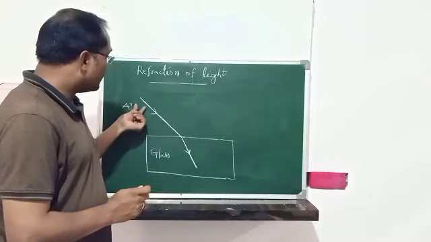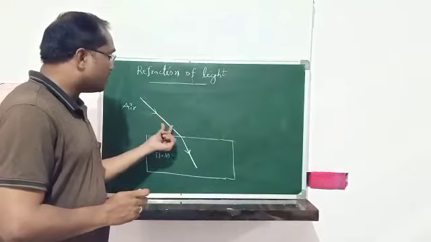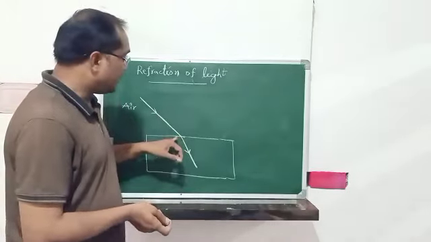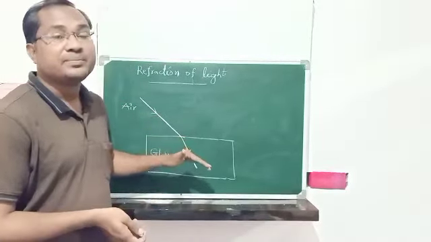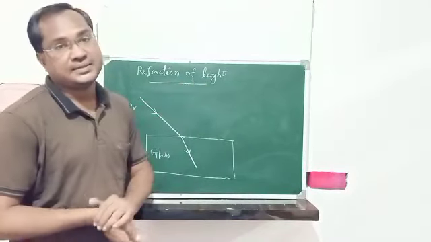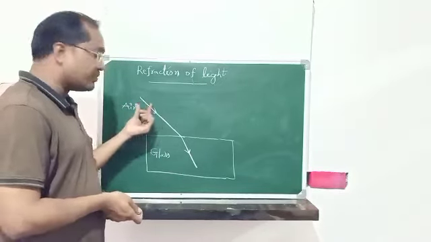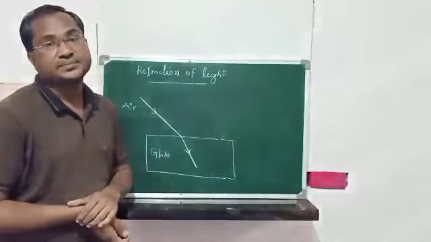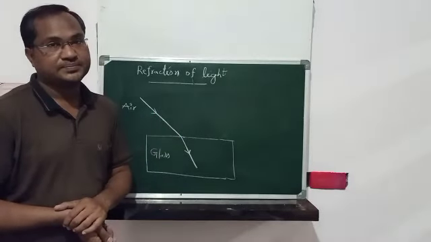So this is how light propagates from one medium, air, to glass. It will bend whenever it enters from one medium into another medium. This is called refraction of light. Whenever a light ray travels from one medium to another medium, it bends. This property is called refraction of light.